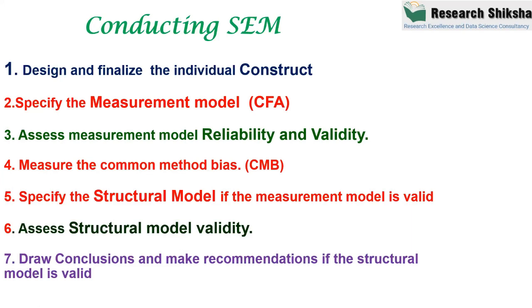Suppose you are sending the questionnaire to 600 respondents, it may not be possible that they will all respond to you. Suppose out of 600, you will get questionnaires of only 400. 200 are not giving you a response. Now the question is, if these respondents who did not respond give the response, will any difference come in the result? मतलब जिन लोगों ने आपको रिस्पॉन्स नहीं दिया और आपने उनसे रिस्पॉन्स मांगा था उन्होंने नहीं दिया, तो अगर वो रिस्पॉन्स दे दे तो क्या रिजल्ट डिफरेंट होता? So this is called non-respondent error.